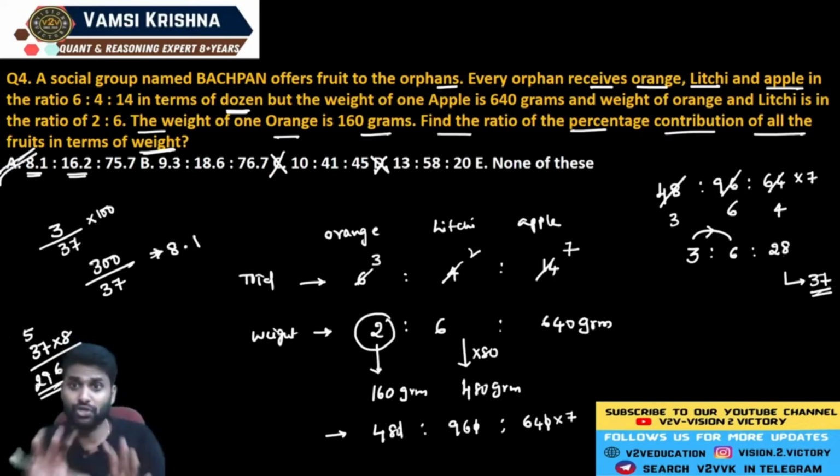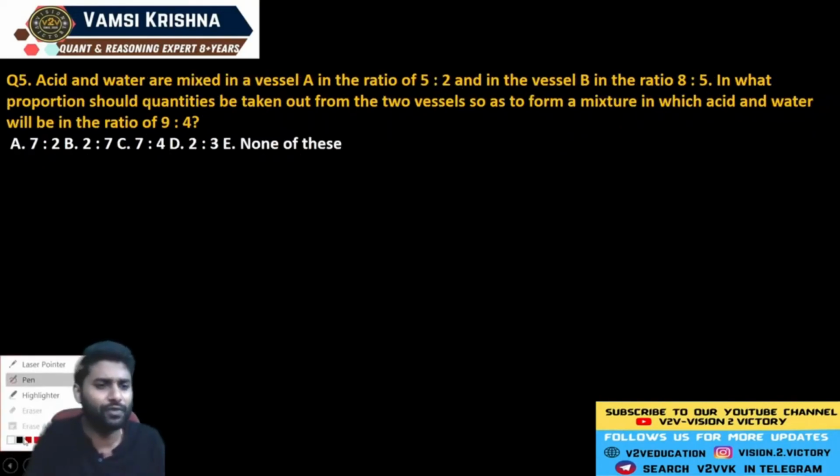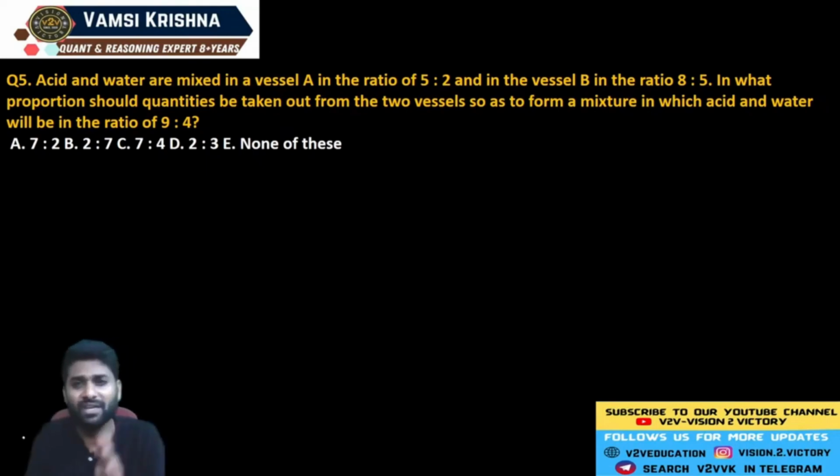Why? Because here in the question you have to define that value in terms of percentage. Remember that, guys. If you are good at the concept of alligation and mixture, you can solve this question. But still, we'll solve this question in ratio and proportion. Why? Because till now we have discussed only the ratio concept. We'll solve this question by the ratio method. But while we discuss alligation and mixture, definitely I will tell this application.